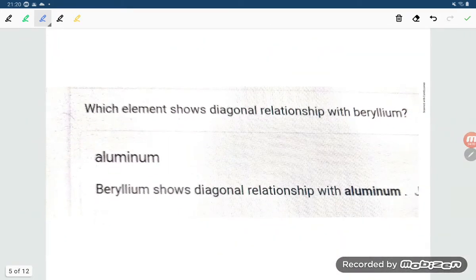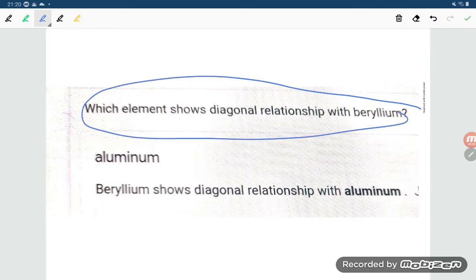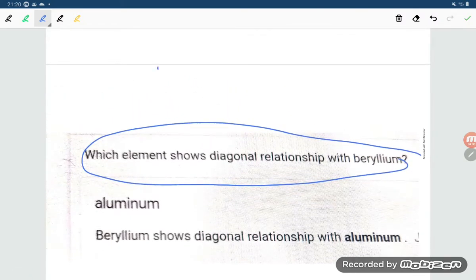And the next question: which element shows the diagonal relationship with beryllium? That also you keep in mind: lithium, beryllium, boron, carbon, nitrogen, and here sodium, magnesium, aluminum, silicon, and phosphorus.